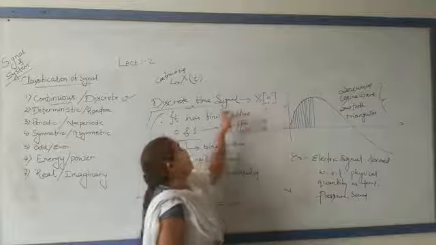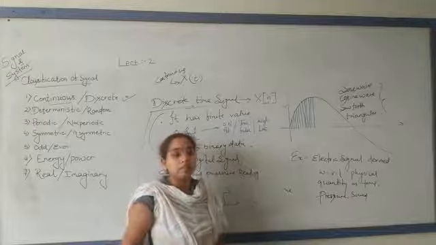If square bracket is there, that is a discrete time signal.